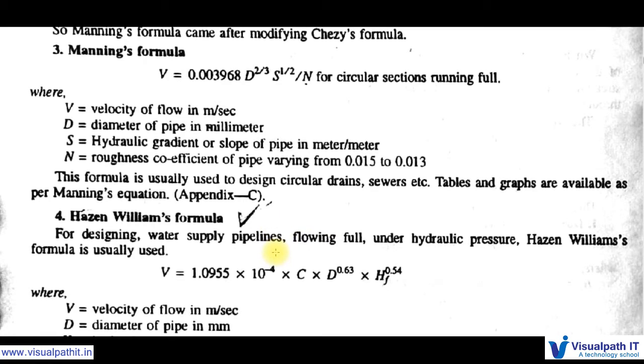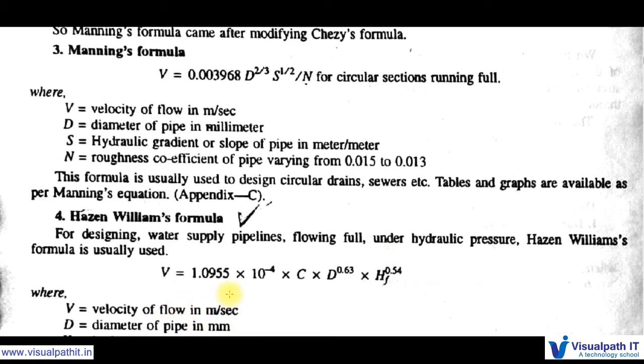Next, the fourth one is the Hazen-Williams formula. For designing water supply pipelines flowing full under hydraulic pressure, the Hazen-Williams formula is usually used. Flowing full in the sense, for example if it is a PVC pipe of 110 mm, and water is flowing through the pipe going full, under hydraulic pressure, the Hazen-Williams formula is usually used.